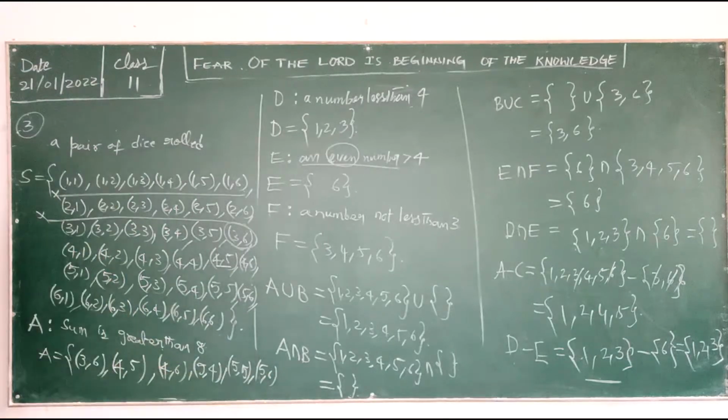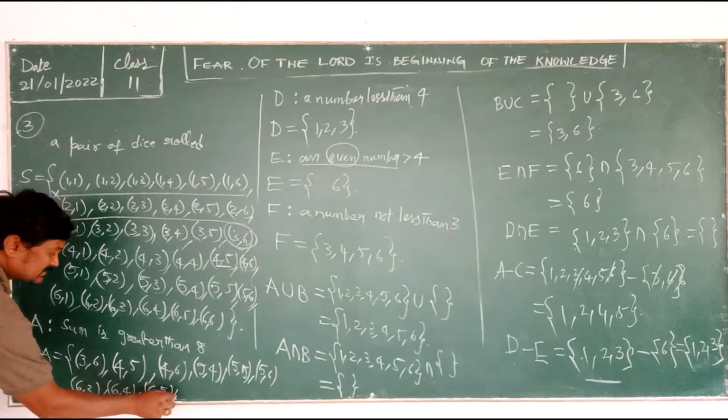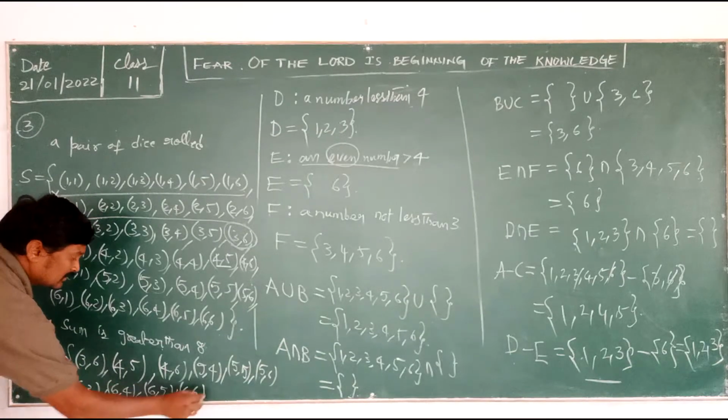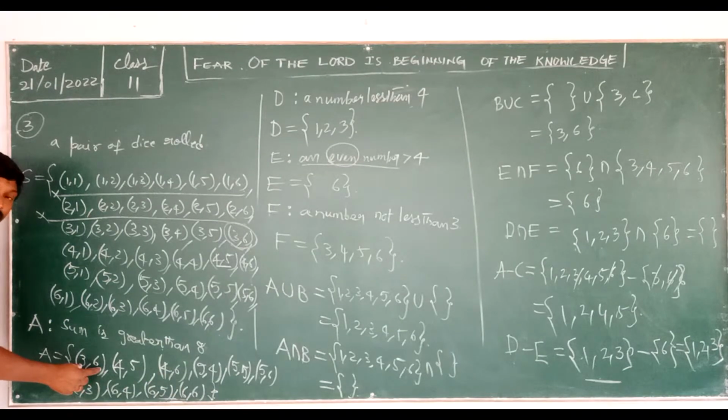Then last and final, 6 comma 3, it is 9. After that 6 comma 4. After that 6 comma 5. After that 6 comma 6. Now check whichever pairs I have written, whether the sum of the two numbers is greater than 9 or not.